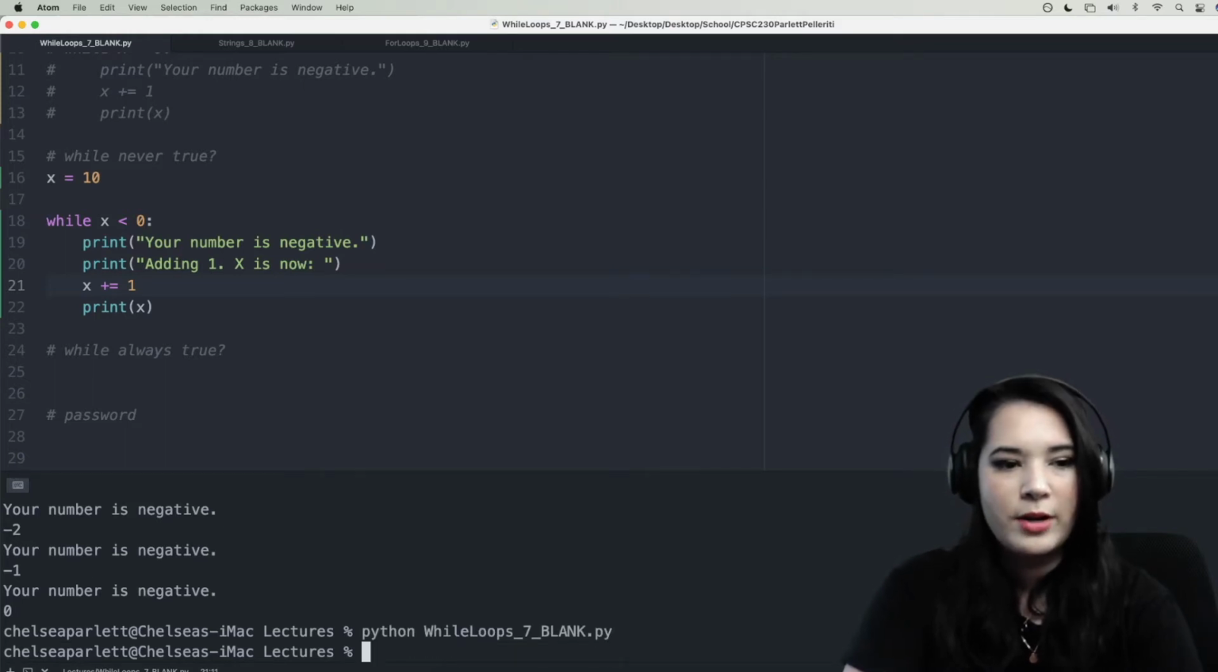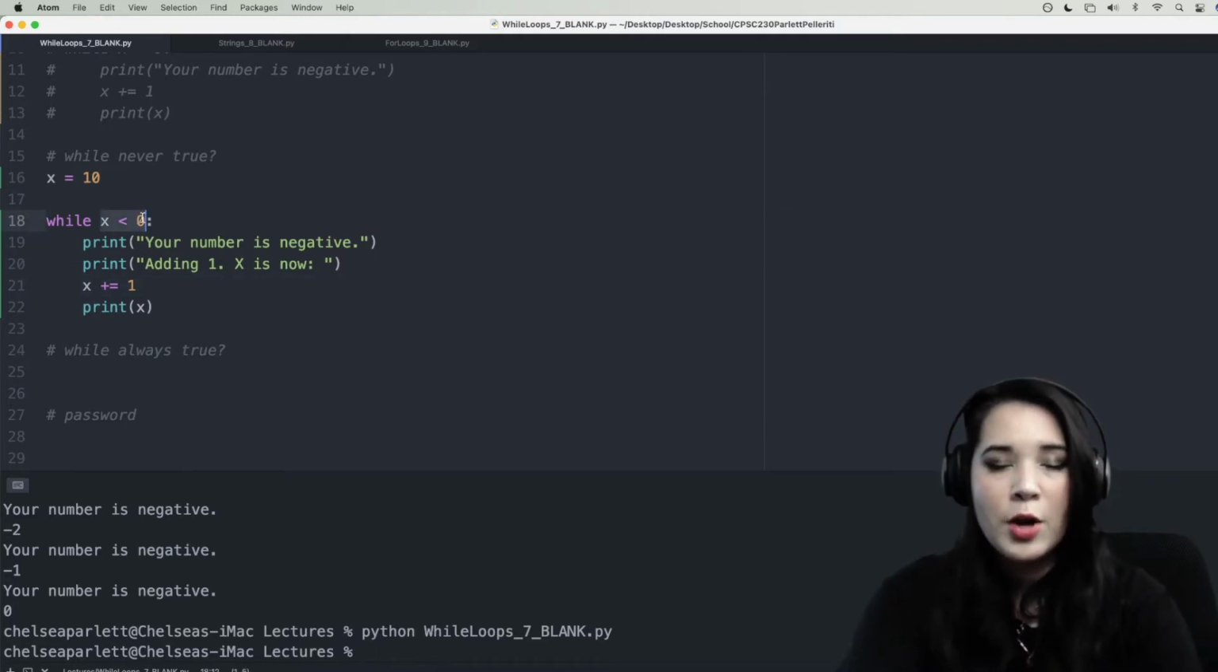All right, let's go ahead and run our code, and nothing outputs, which makes sense. If x is 10, this is false to begin with, and our while loop never checks again. Remember, once the while loop is false, it stops. It's never checking anything again, it's done, and that's exactly what happened here.